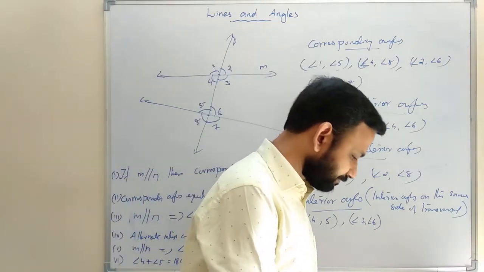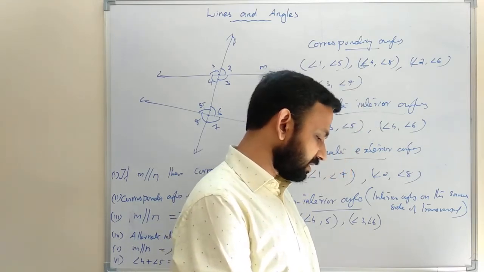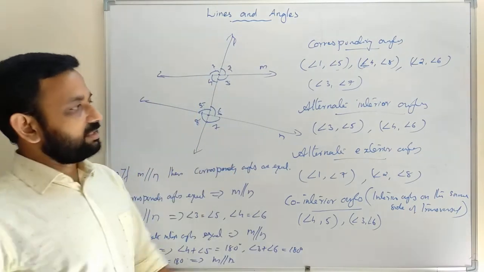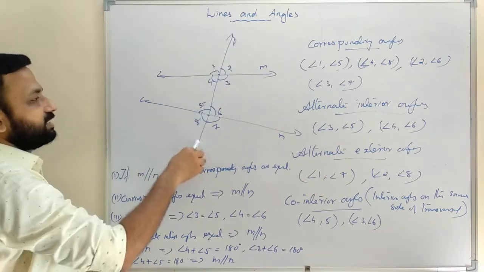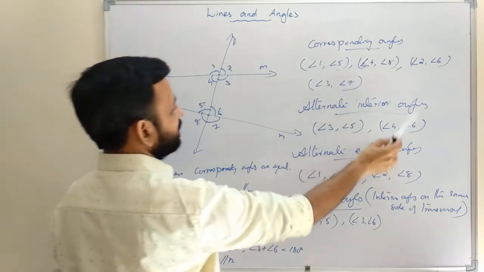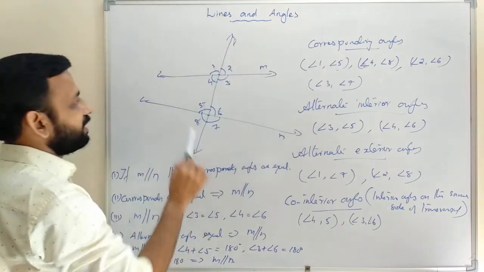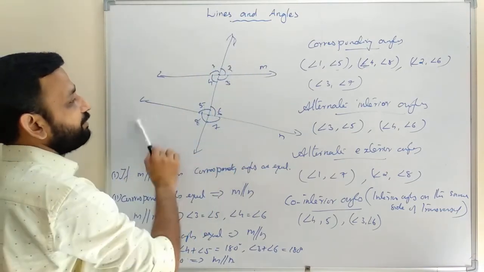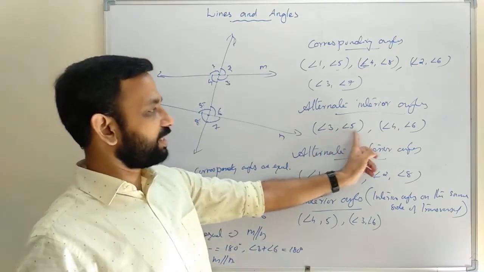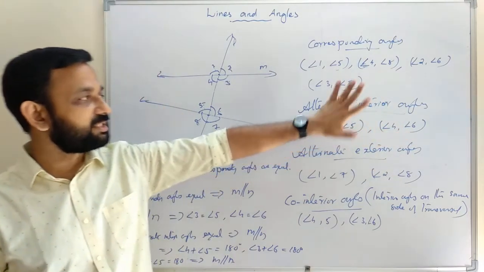The next one, if a transversal intersects two lines such that a pair of corresponding angles is equal. The next one, alternate interior angles. If a transversal intersects two parallel lines, then both the pairs of alternate interior angles are equal. Each pair of alternate interior angles is equal. If L intersects, if M is parallel to N, then angle 4 equals angle 6, angle 3 equals angle 5. Angle 3 equals 5, 4 equals 6 if M is parallel to N. That is that theorem.